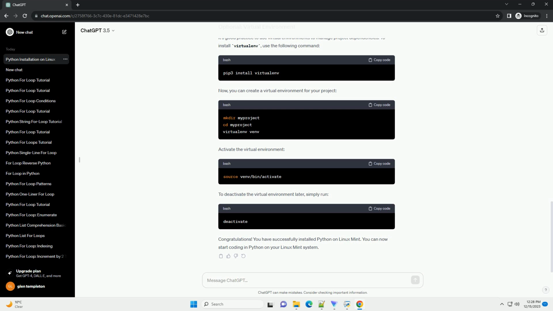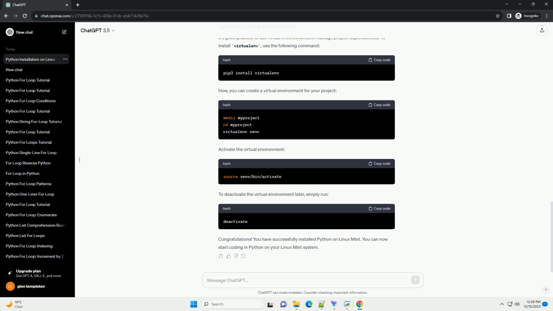Use the following command. By default, Linux Mint usually comes with Python 3 pre-installed. However, to ensure you have the latest version or if you want to install Python 2, use the following commands. After the installation is complete, you can verify the installed Python version by running the following commands.